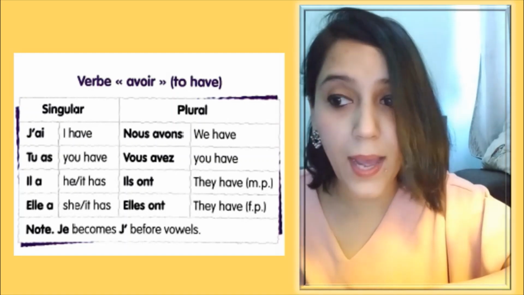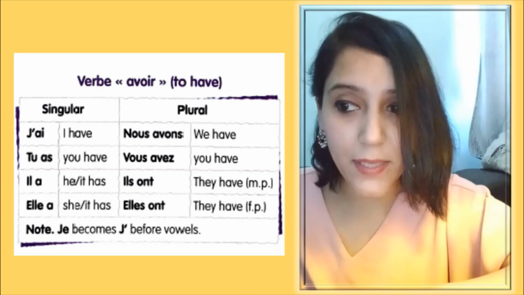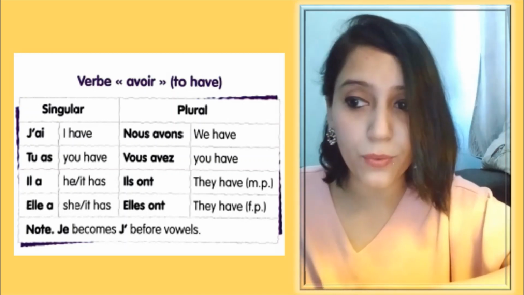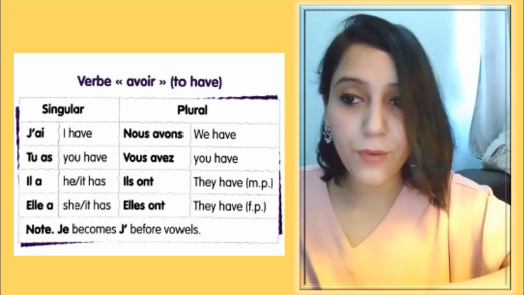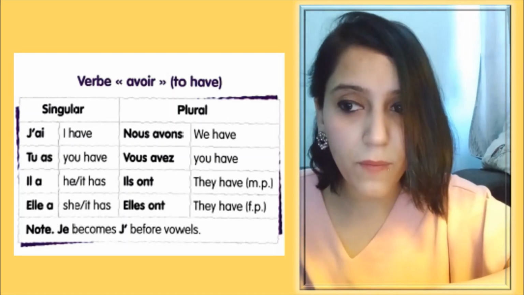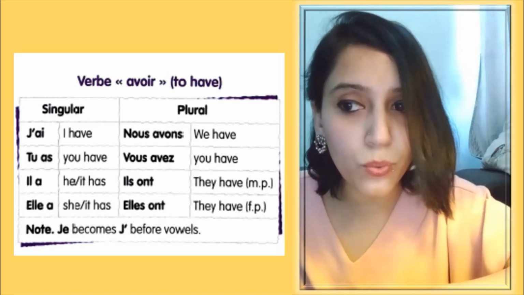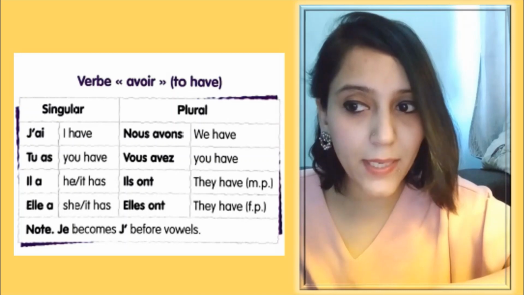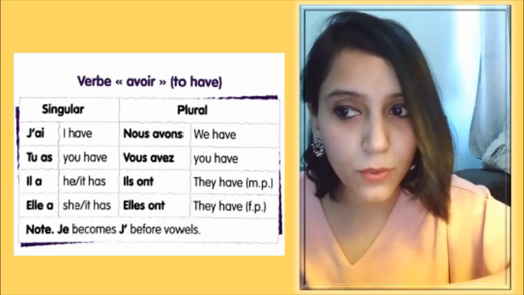Now I hope this is clear why I'm saying it has here in masculine form and how we are going to use it has for feminine form. Then for plural forms, nous avons, we have. Here we have liaison.